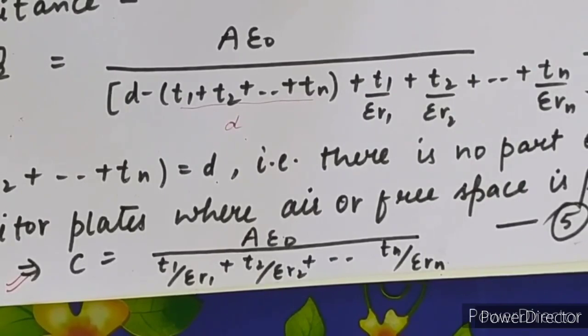Tomorrow we will start with the next type of capacitor, that is the spherical capacitor, which is in your syllabus. In our previous classes, we discussed that there are three types of capacitor: parallel plate, spherical and cylindrical. In your syllabus, only two capacitors are there: the parallel plate capacitor and the spherical capacitor. The parallel plate capacitor is completed today, and we will discuss the spherical capacitor in tomorrow's class.